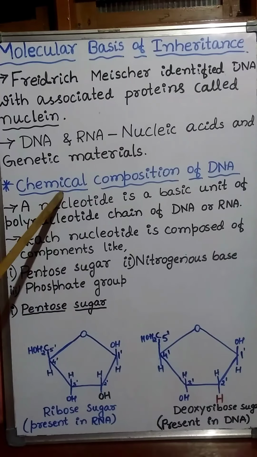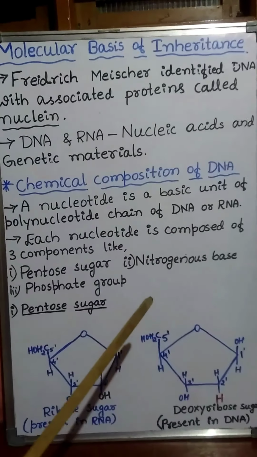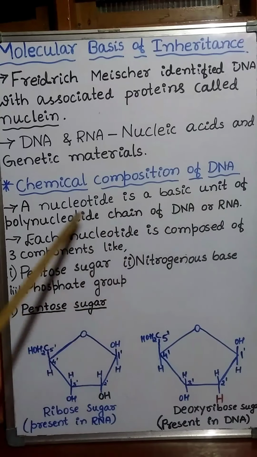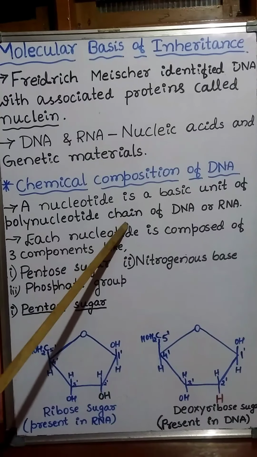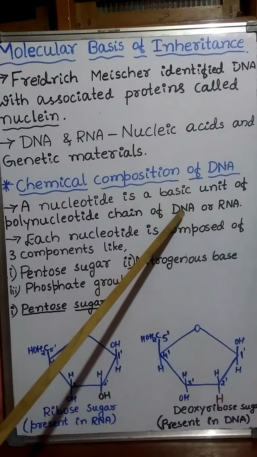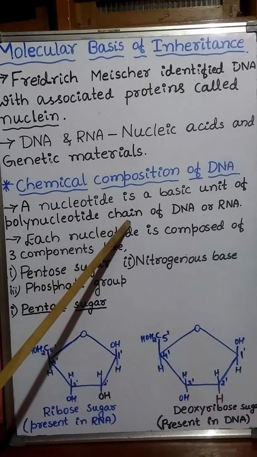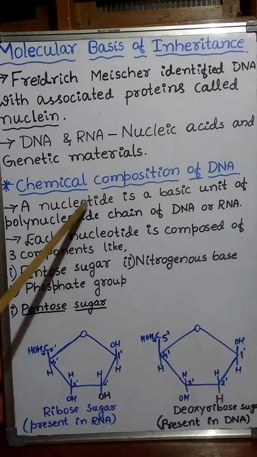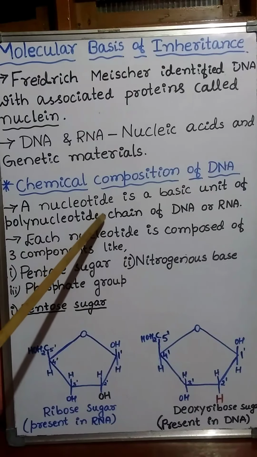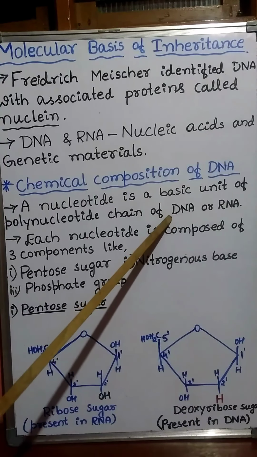Now let us discuss the chemical composition of DNA. A nucleotide is the basic unit of the polynucleotide chain of DNA or RNA. DNA or RNA is a polynucleotide chain made up of many nucleotides.